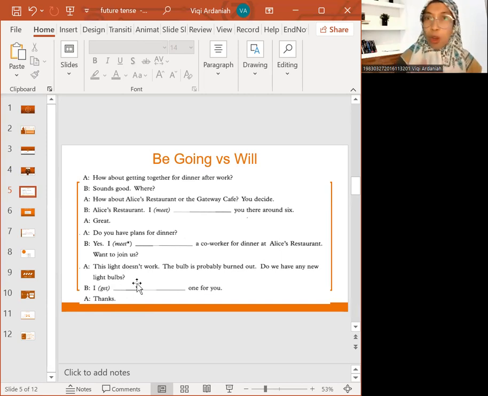I'm not going to say I'm going to get one for you because it doesn't show my willingness. Well, it's okay if you use that one, but the sense is a bit different when you say, I'm going to get one for you. To show that you are willing to get the bulb for the speaker, that's why on the third blank, the answer is I will get one for you. So that is the difference between be going to and will, okay?